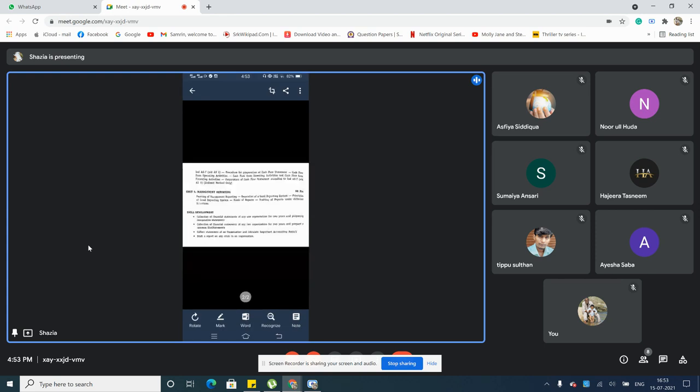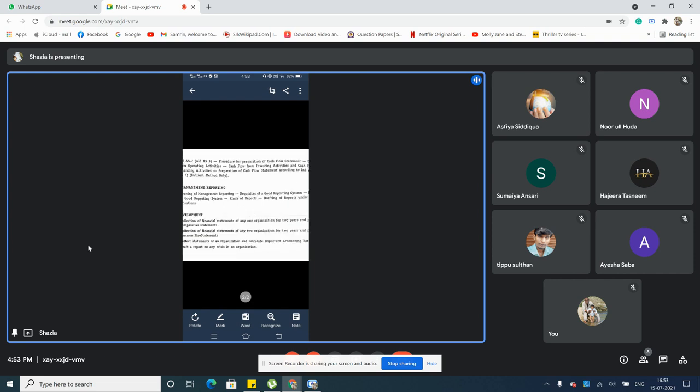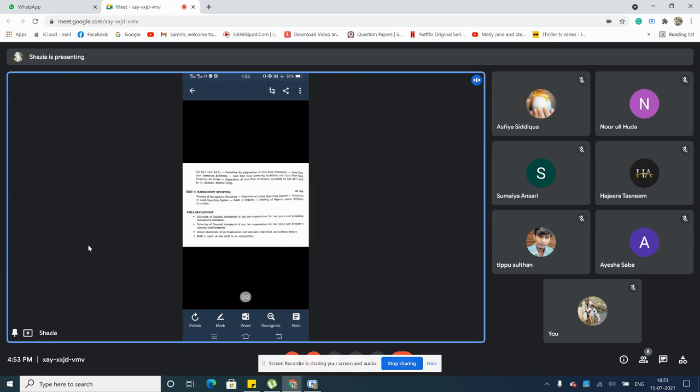Okay, so everything is about that. Then you have principles of a good reporting system. Of course, when you're recording certain reports, they will have certain rules, regulations, and principles, so accordingly they have to follow the formats, isn't it? So for that they have a procedure also, and they have the principle also.